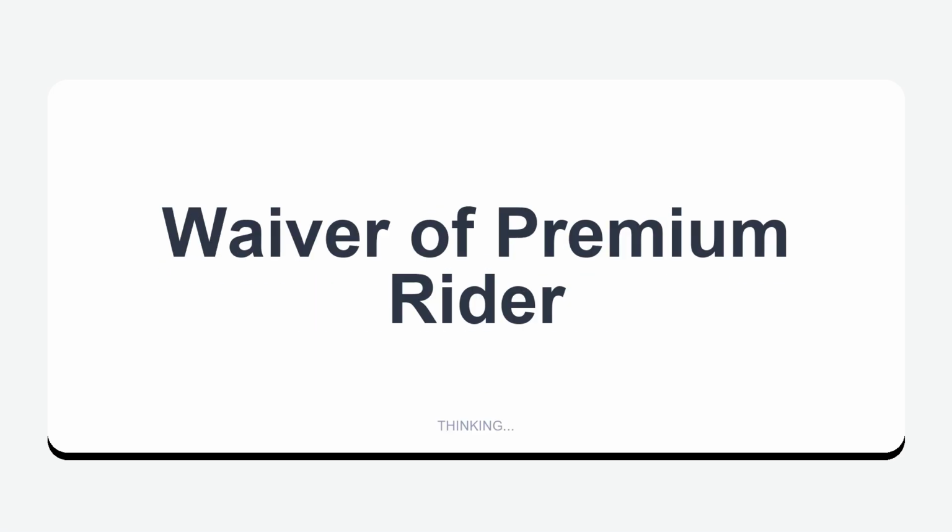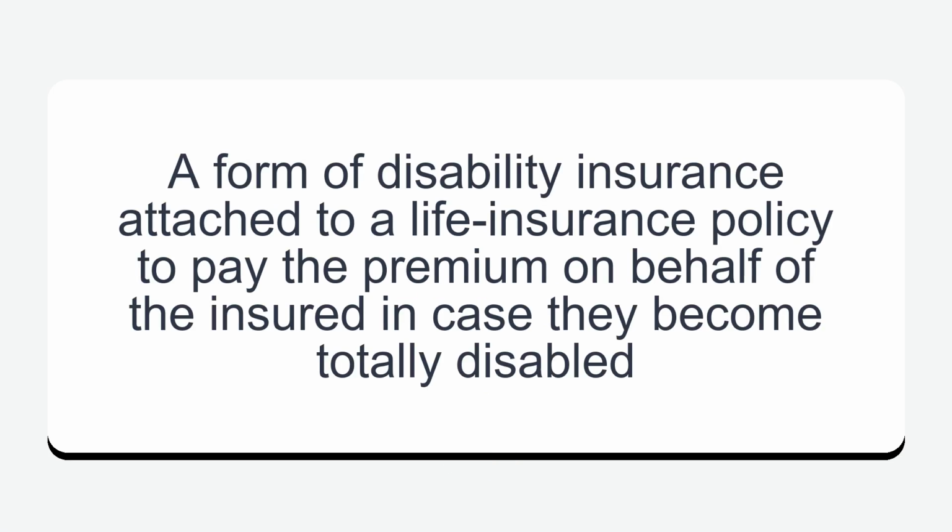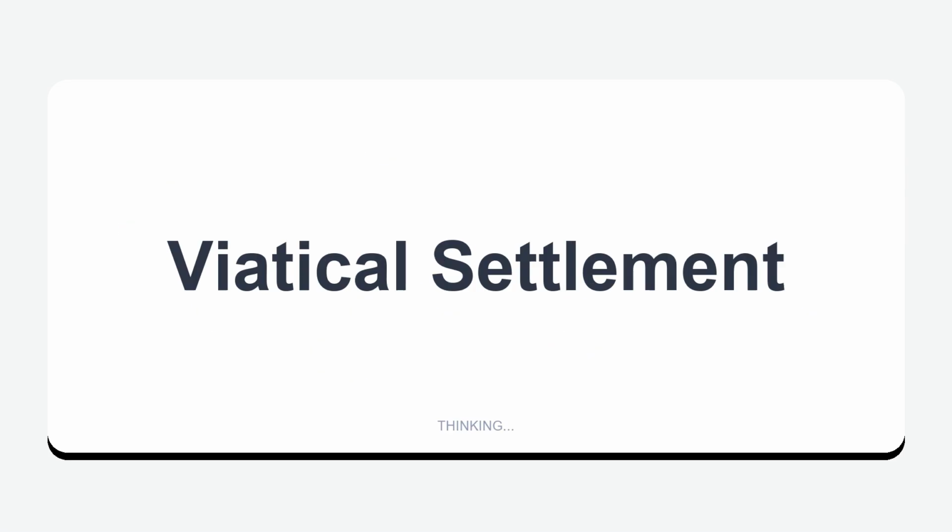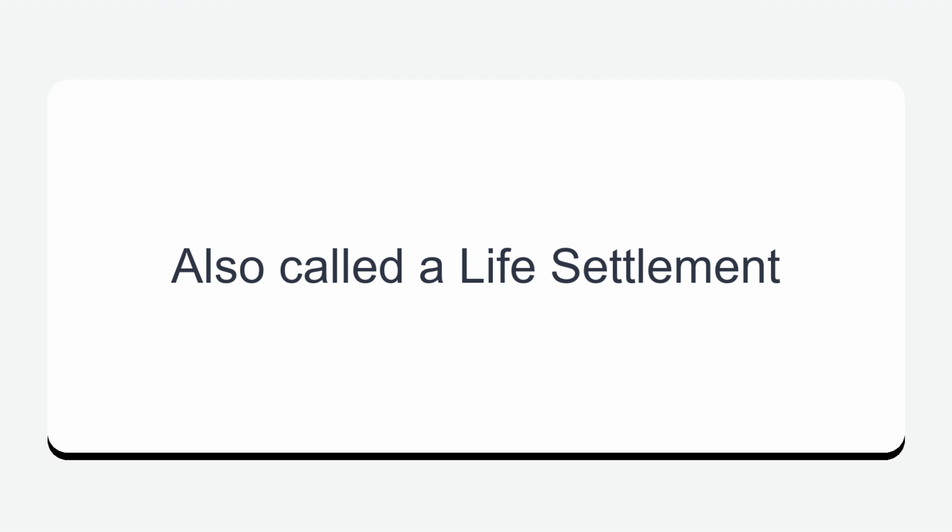Waiver of premium rider: a form of disability insurance attached to a life insurance policy to pay the premium on behalf of the insured in case they become totally disabled. Viatical settlement, also called a life settlement.